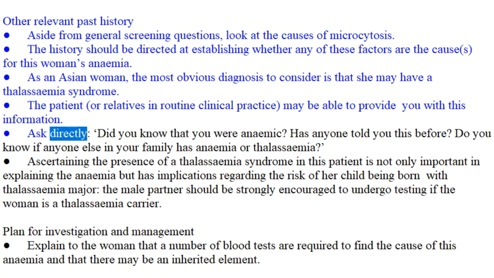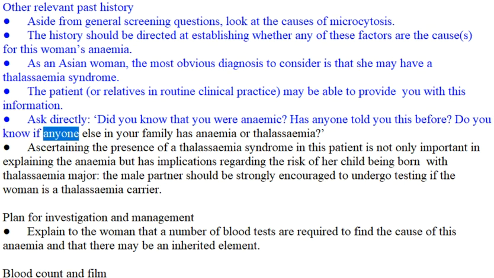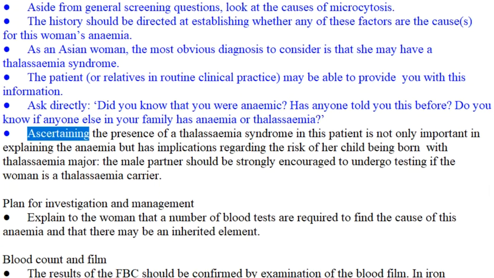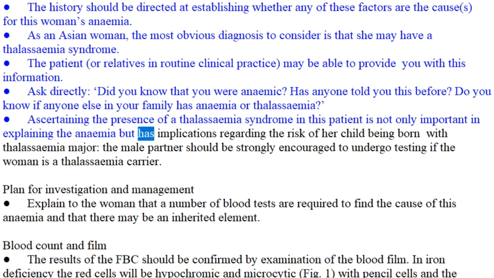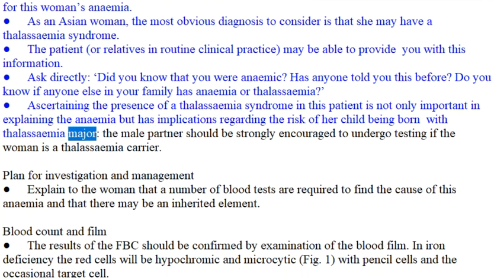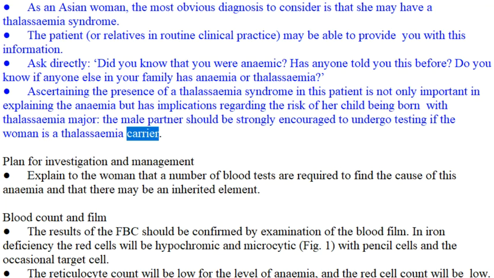Ask directly, did you know that you were anemic? Has anyone told you this before? Do you know if anyone else in your family has anemia or thalassemia? Ascertaining the presence of a thalassemia syndrome in this patient is not only important in explaining the anemia but has implications regarding the risk of her child being born with thalassemia major. The male partner should be strongly encouraged to undergo testing if the woman is a thalassemia carrier.